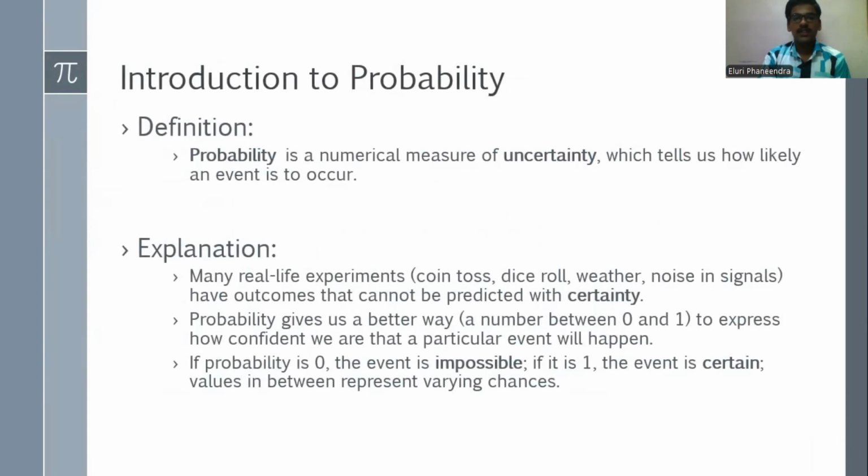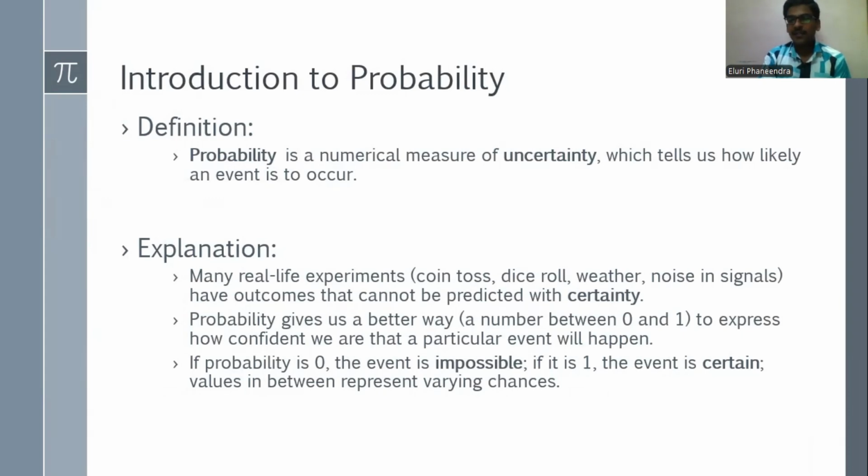Coming to the introduction, the definition of probability is that probability is a numerical measure of uncertainty. First of all, uncertainty means when we are going to measure the output of a certain event, there is some uncertainty, which is known as the error or noise or something like that. We are going to measure that using the tool called probability. So simply, probability is a tool of measuring uncertainty, such that we can estimate the outcome of the event nearly to the actual outcome.